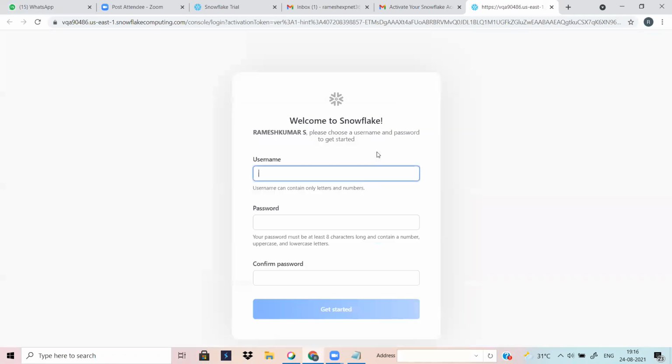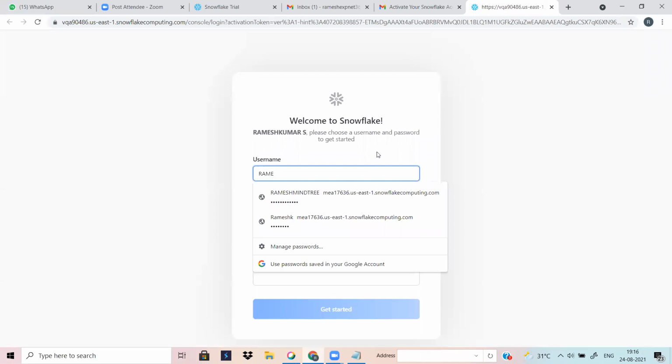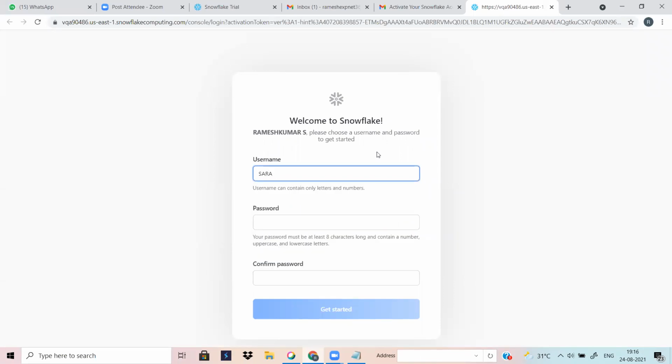You can set the username, then you can set the password as well.